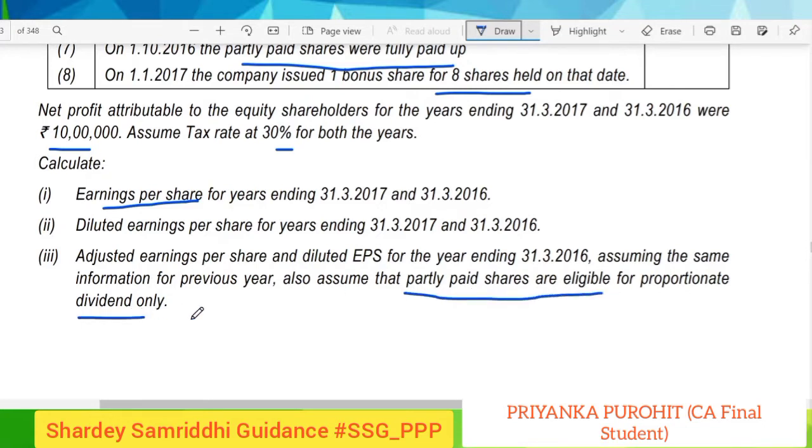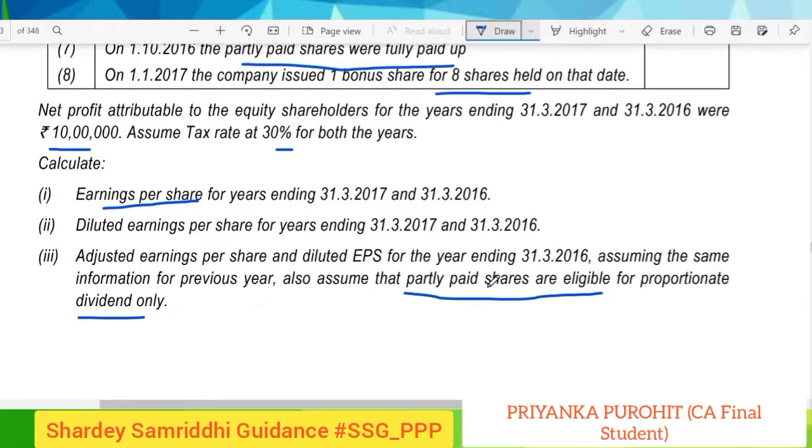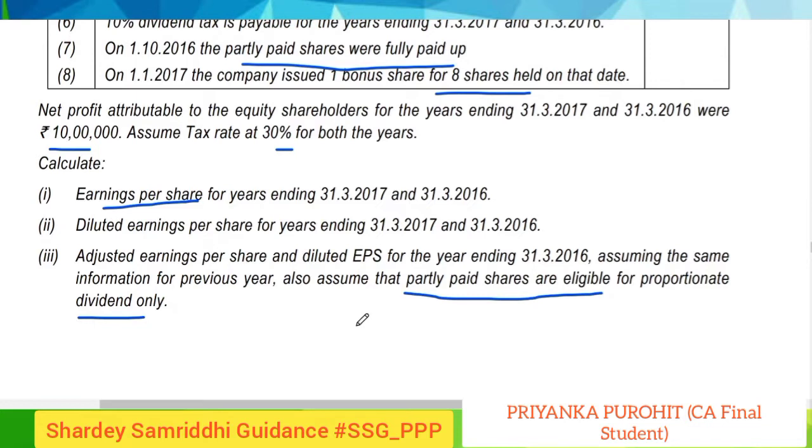This point we have already covered in the concept part: if partly paid shares are eligible for proportionate dividend only, then we have to separately make its calculation. If the question had already mentioned that partly paid shares are also eligible for full dividend, then we don't have to make any other separate calculation. But in this question, we will make a separate calculation for partly paid shares.